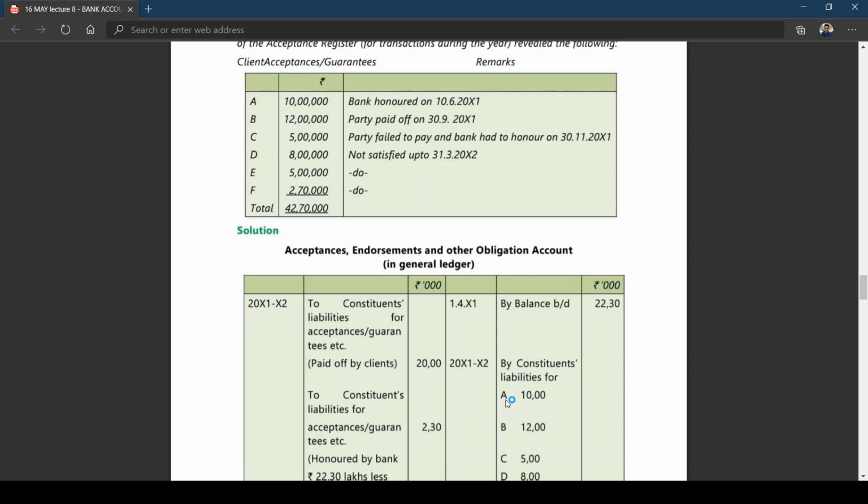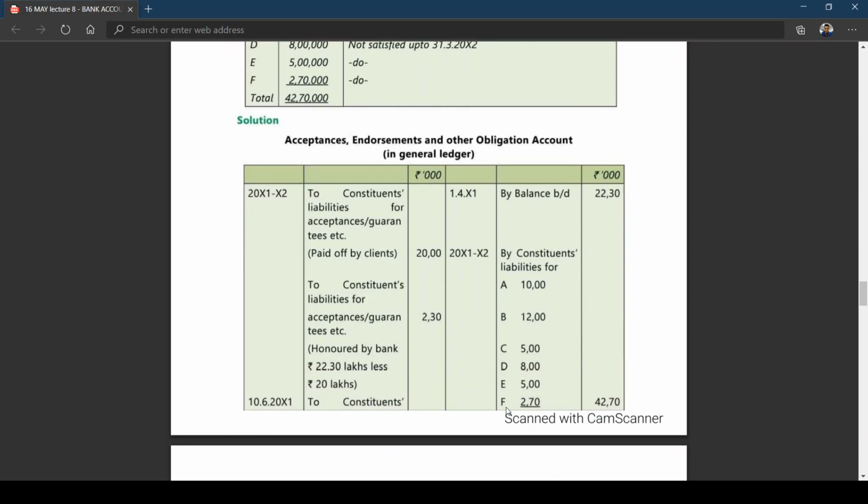That means the bank is an agent to A, the bank is an agent to B, the bank is an agent to C. So constituents' liability means the liability of the principal party on whose behalf the bank has given the guarantee. The bank has given guarantee on behalf of A, B, C, D, E, F. If you add all those, 10 plus 12, 5, 8, 5 plus 2.70, it comes to 42.7 lakh.